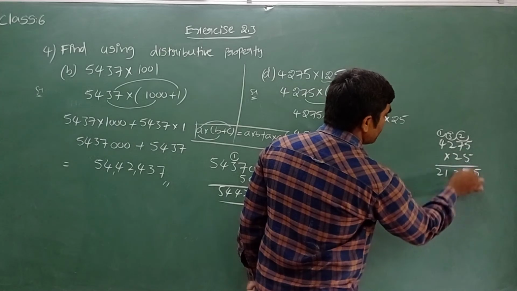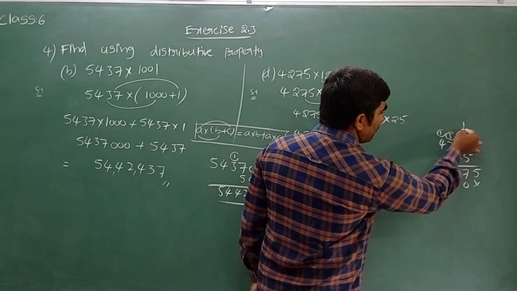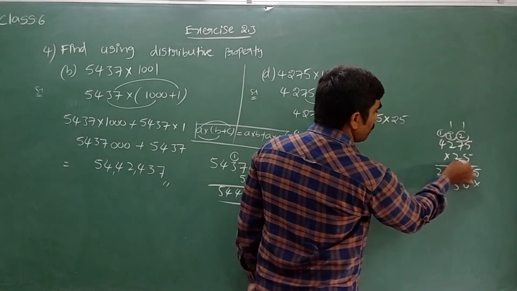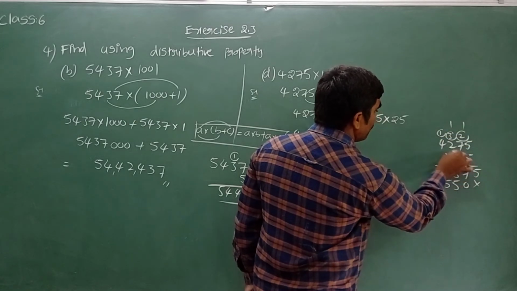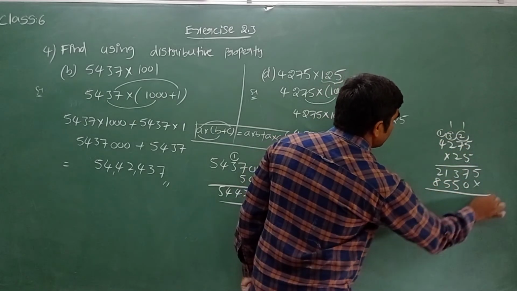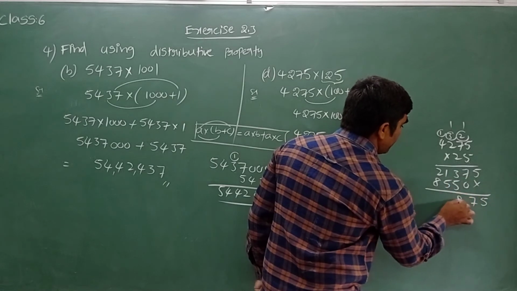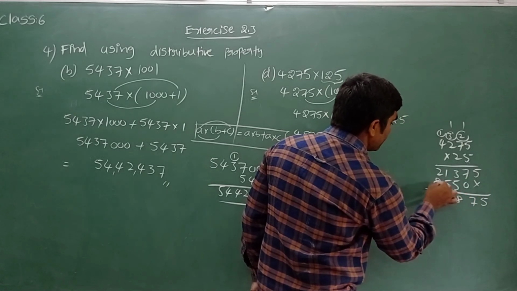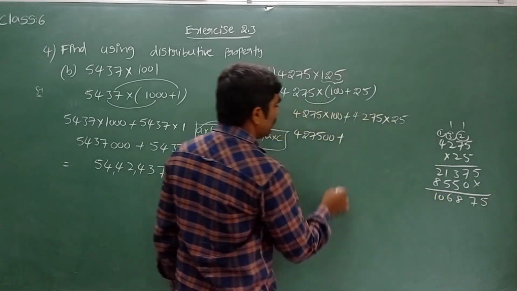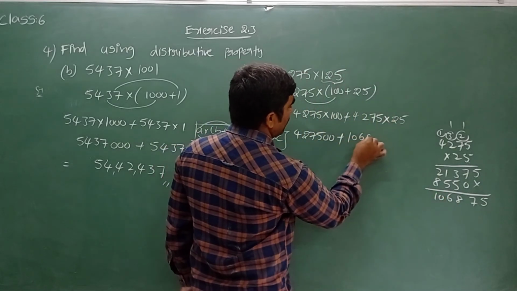Next one. 2 times 5 is 10, 0 carry 1. 2 times 7 is 14 plus 1 is 15. 2 times 2 is 4 plus 1 is 5. 2 times 4 is 8. 5, 7, 3 plus 5 is 8. 5 plus 1 is 6. 8 plus 2 is 10. This I got 106,875.